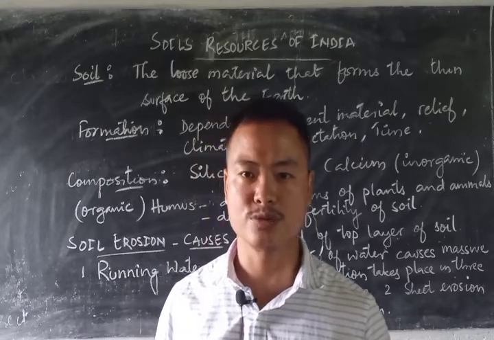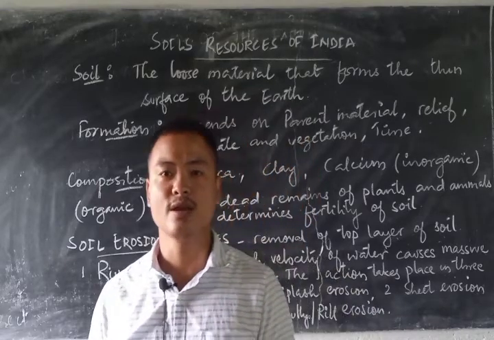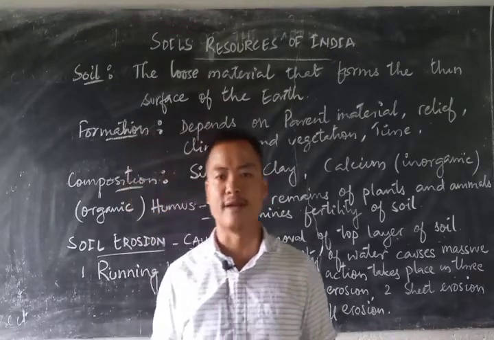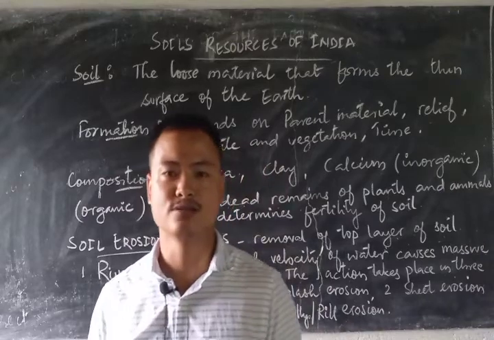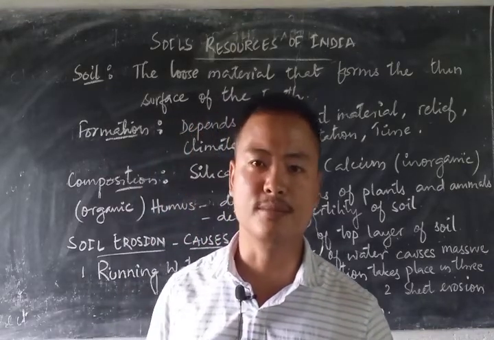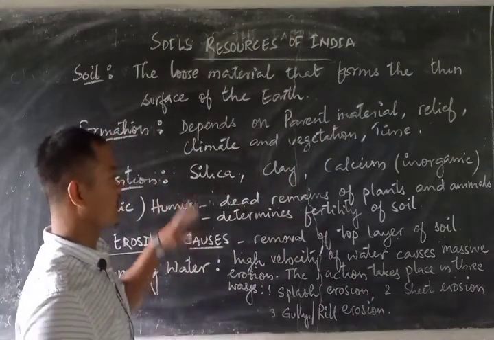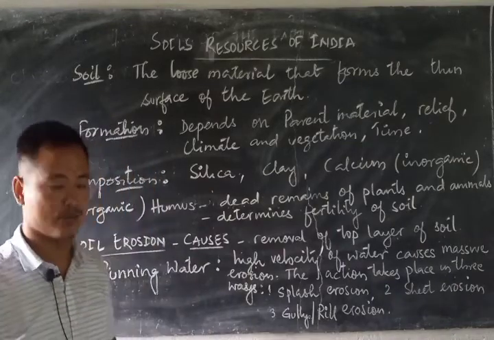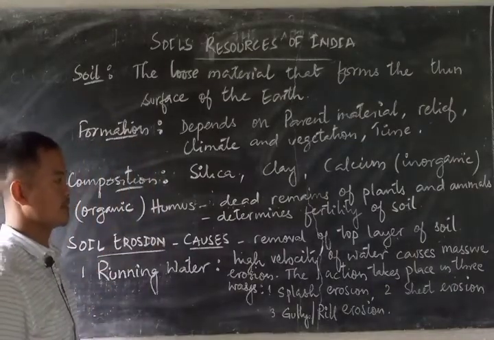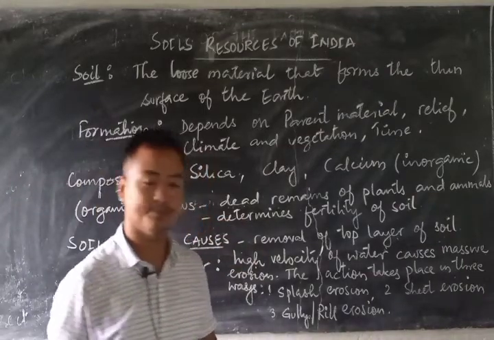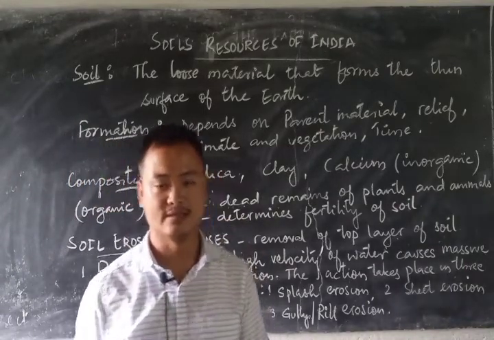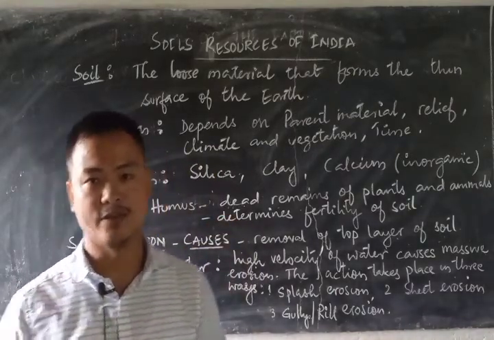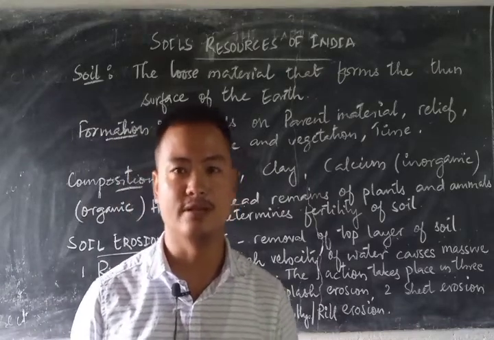With the parent materials, mostly the rock compositions of the earth's crust, when they crumble into pieces because of weathering and erosion, finer materials form, and that is what we call soil. In terms of inorganic composition, silica, clay and calcium mostly form the soil, while humus, the dead remains of plants and animals, makes up the organic material. The presence of humus determines the fertility of a soil. If the humus content is more, the fertility of the soil is also high.